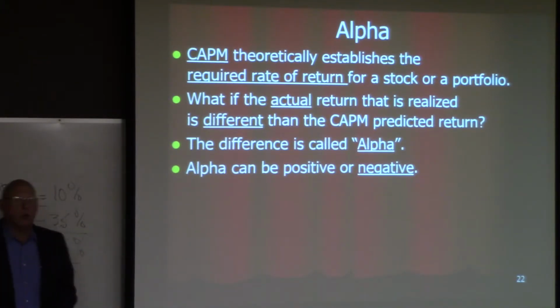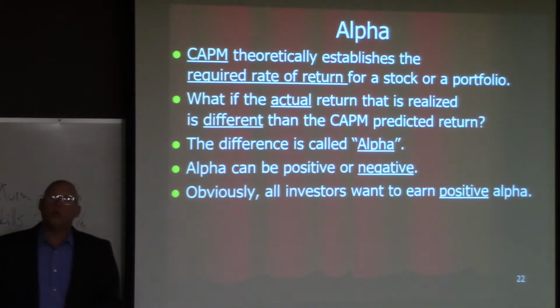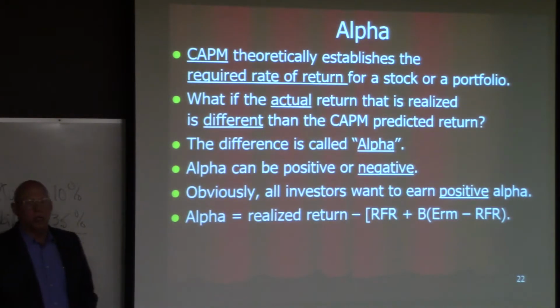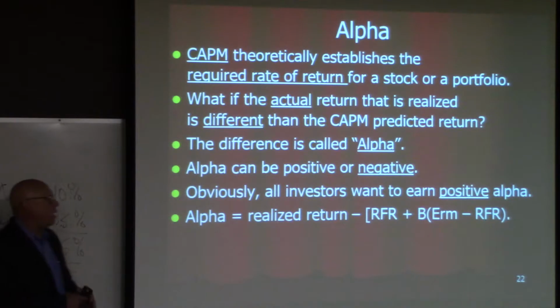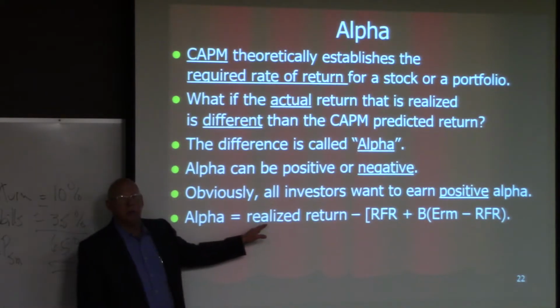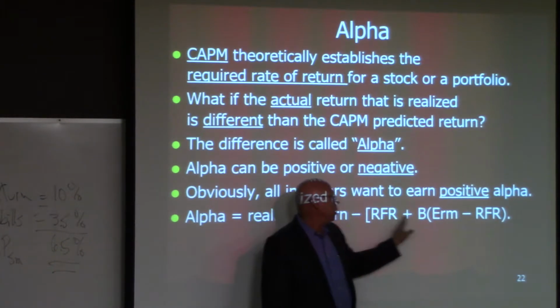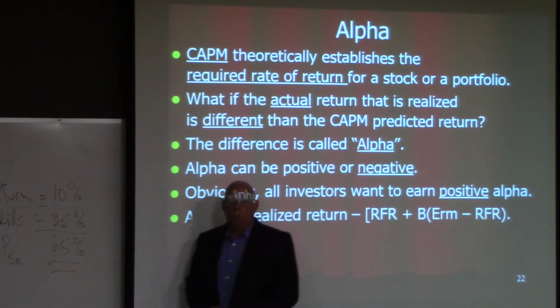All right. So alpha can be positive or negative. Of course, we want to earn positive alpha. Yes, we want to earn that 14.8%, but wouldn't it be wonderful if we earned 24.8% or 44.8%? Okay? So alpha, the formula for alpha is your realized return minus the return you would have earned according to CAPM.